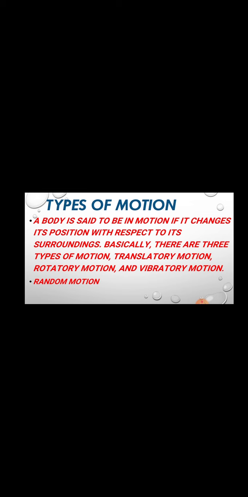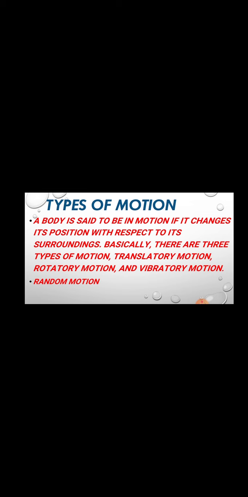If a body moves in a straight line, as a car is running on the road, as a boy is cycling on a road, or a person is pushing a load, they move in a straight line, so this is called translatory motion. If a body moves in a circular path around a fixed point, like the blades of a fan, or the motion of a wheel around a fixed axle, this is called rotatory motion. And if a body repeatedly does backward and forward motion around a point, this is called vibratory motion, like the motion of a swing or a pendulum.